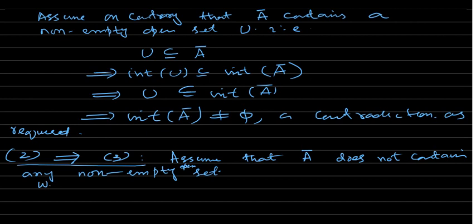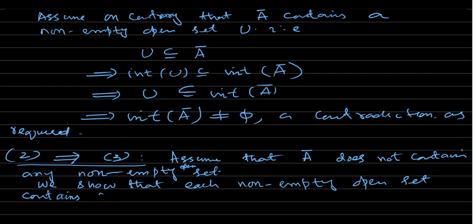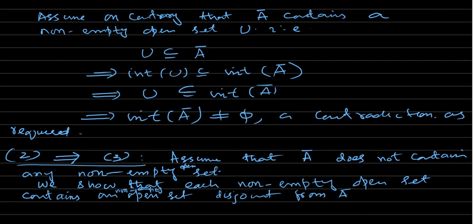So we show that each non-empty open set contains a non-empty open set disjoint from the closure of A. That is what you have to prove.